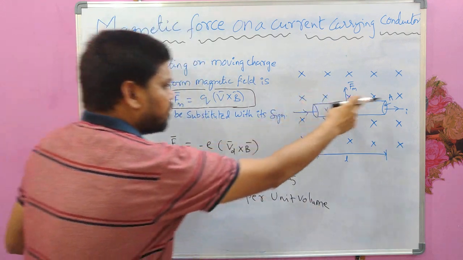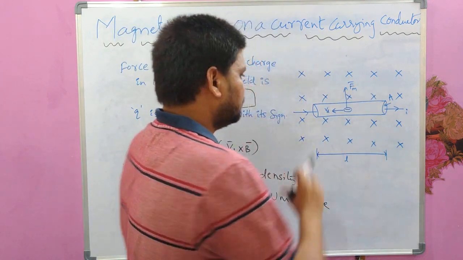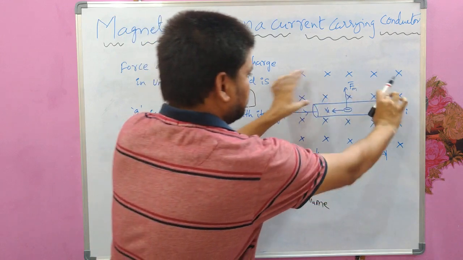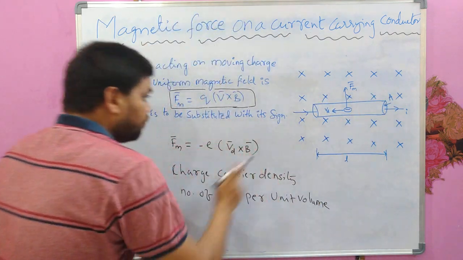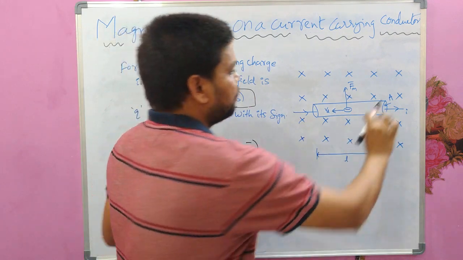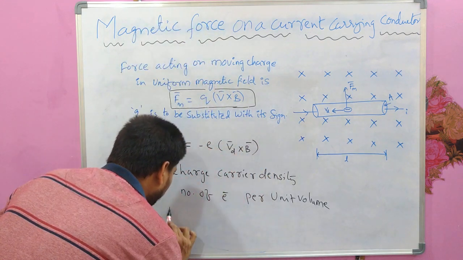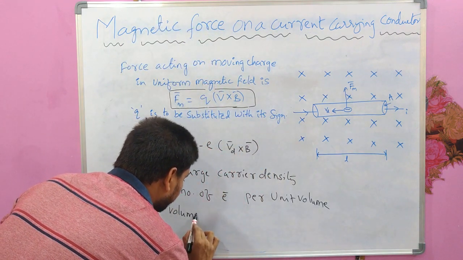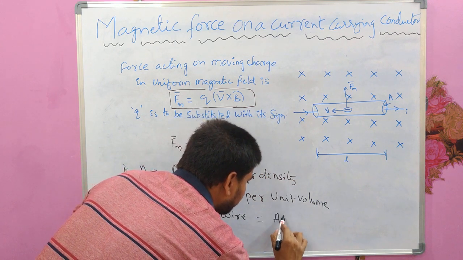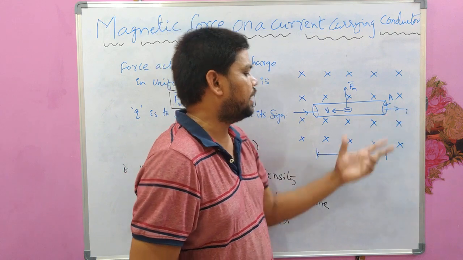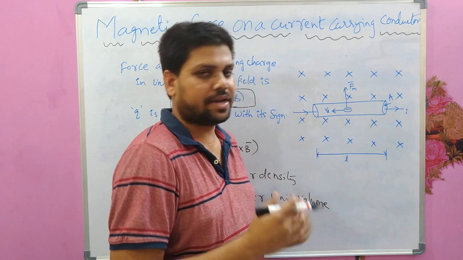then what is the actual volume of this conductor placed in this magnetic field, which is in the shape shown, to be considered as a wire? If its length is small l and its cross sectional area is capital A, the volume of the wire would be A into L. The area multiplied by its length gives the volume of this current carrying wire.